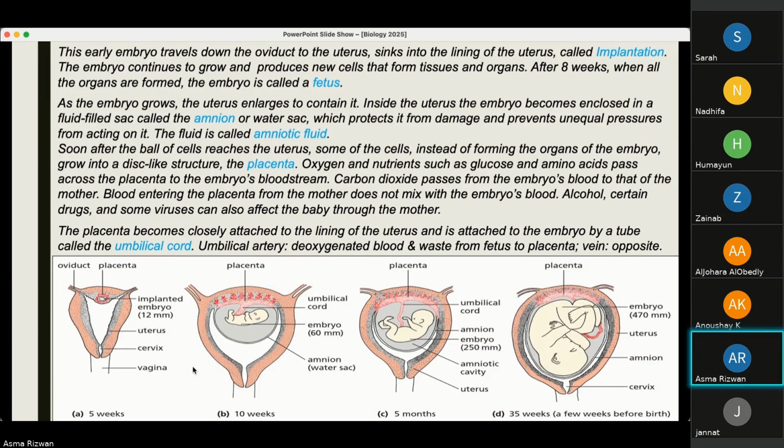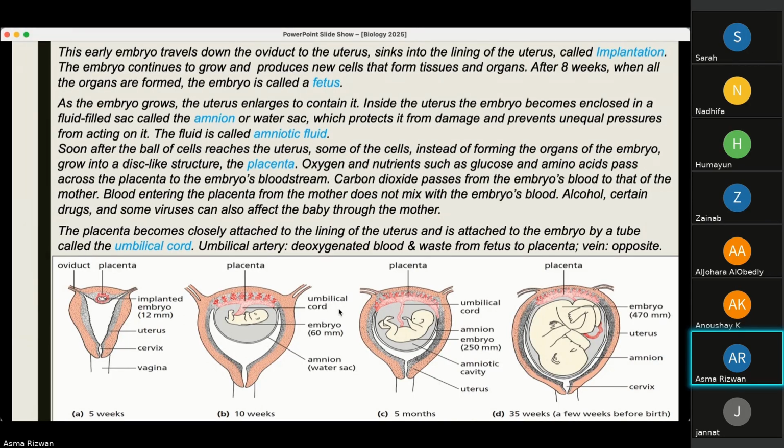At 10 weeks, inside the uterus, the embryo becomes enclosed in a fluid-filled sac called the amnion or water sac. Again, at 10 weeks, you can see the amnion, which protects it from damage and prevents unequal pressures from acting on it. So when there is any pressure from outside, this is where it is protected. The fluid inside the amnion is called the amniotic fluid.